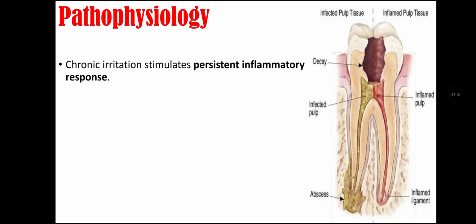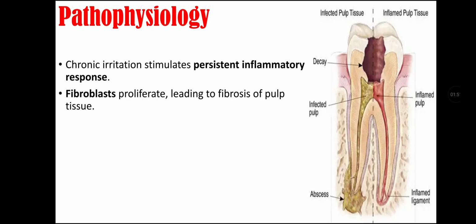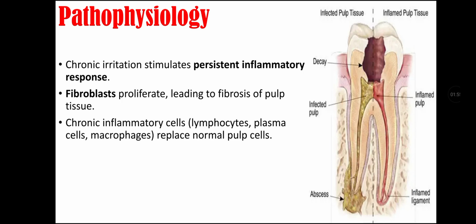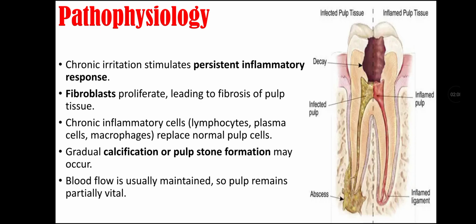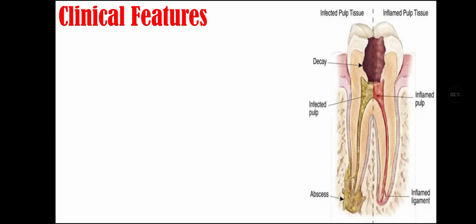Chronic irritation stimulates a persistent inflammatory response. In this, fibroblasts proliferate, leading to fibrosis of pulp tissue. There are chronic inflammatory cells like lymphocytes, plasma cells, and macrophages that replace normal pulp cells. There is gradual calcification or pulp stone formation that may occur. In this, blood flow is usually maintained so the pulp remains partially vital.